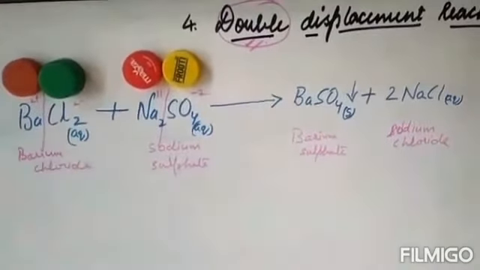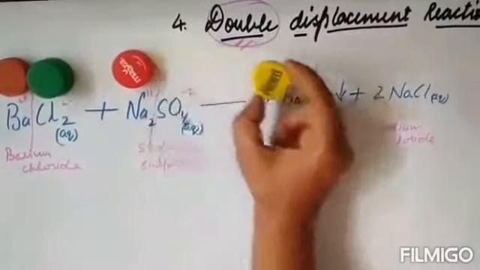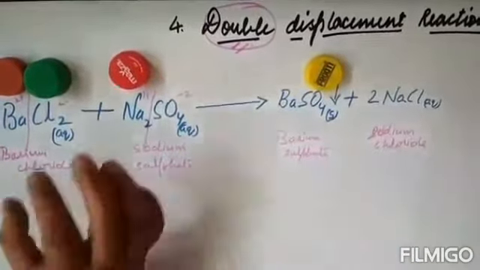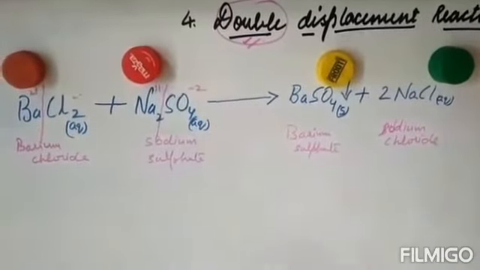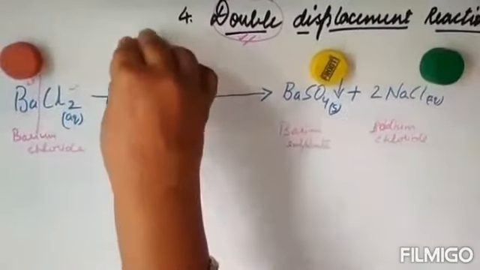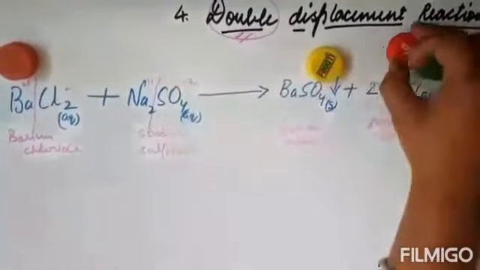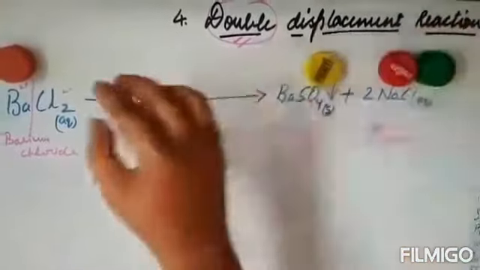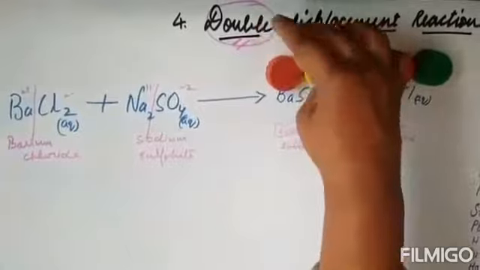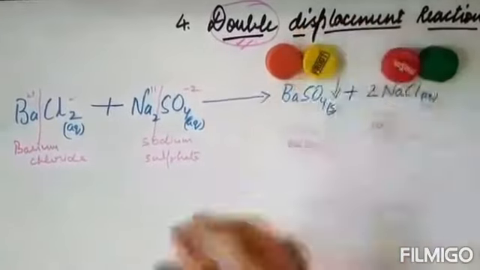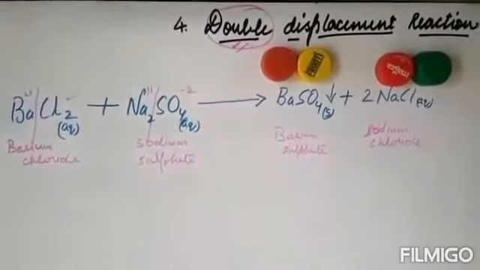So these 2 will be interchanged and the new component will be, what will happen? Let's write sulfate at the sulfate place, chlorine at the place of chlorine. Okay, but what is being interchanged? Sodium, instead of combining with sulfate, will go to chlorine, and barium, instead of combining with chlorine, will come to sulfate. And this is how barium sulfate and sodium chloride are formed.